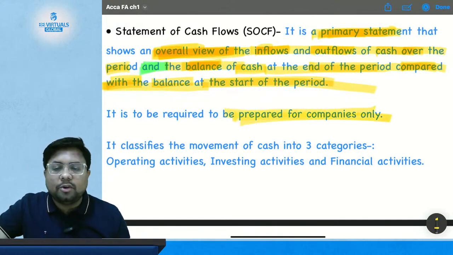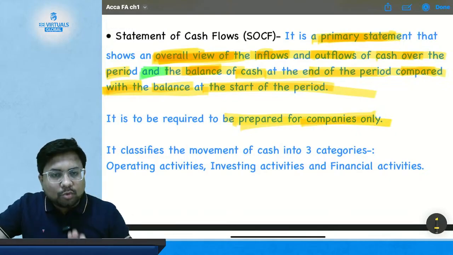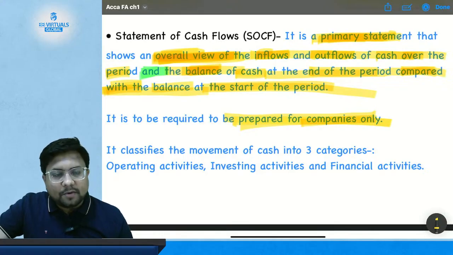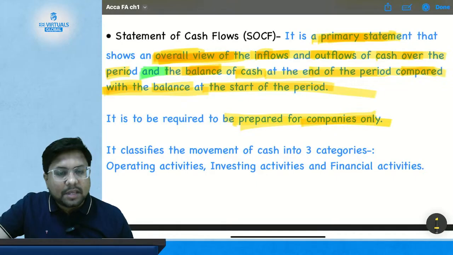Now it is required to be prepared for companies only. So who is required to prepare a statement of cash flow? Only companies. Sole proprietorships and partnership firms are not required to prepare a statement of cash flow. Only companies are required to prepare it.